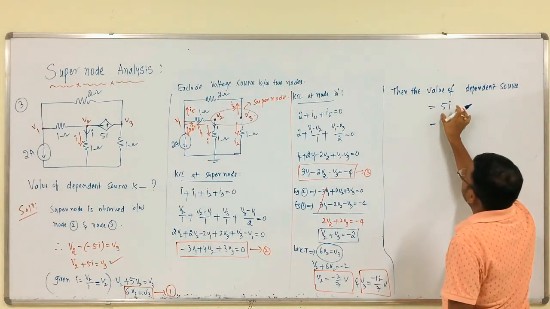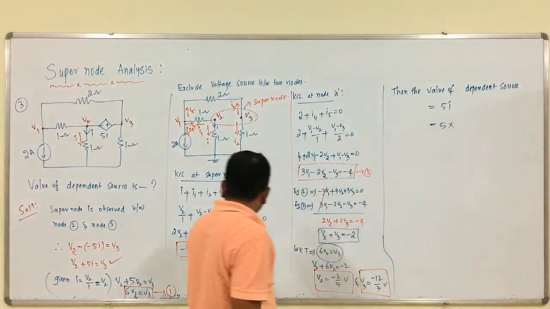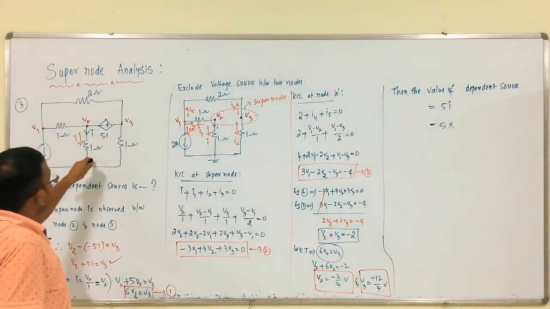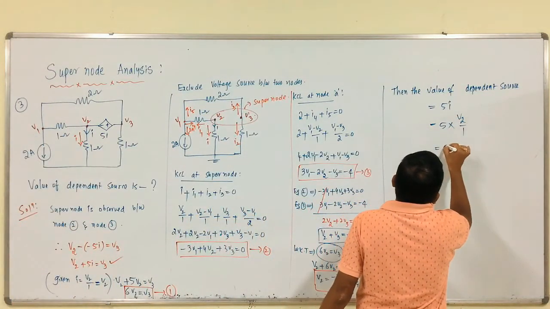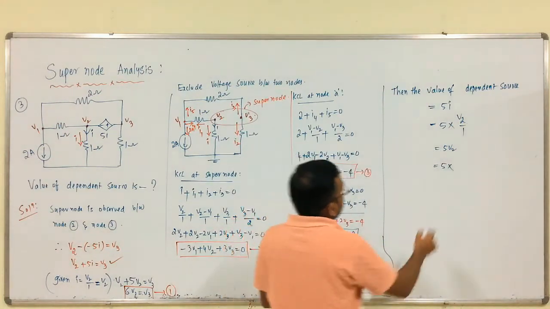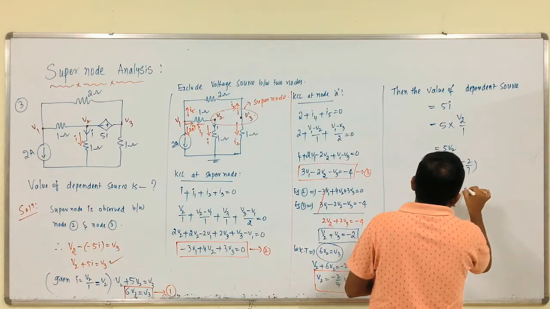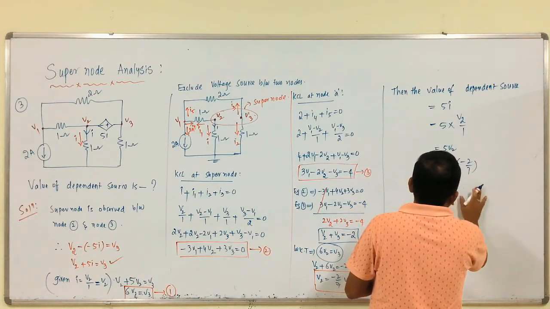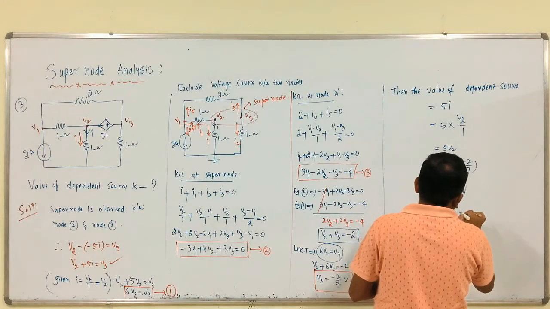This is nothing but voltage value. Okay. So, 5 into what is the value of I? I is nothing but V2 by 1, which is equal to 5V2 only. Therefore, 5 into what is the value of V2? Minus 2 by 7, which is equal to minus 10 by 7 volts, that is minus 1.42.